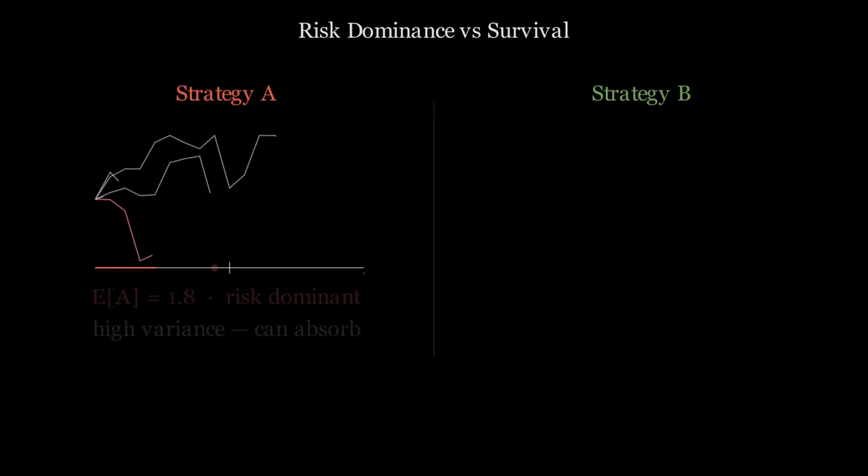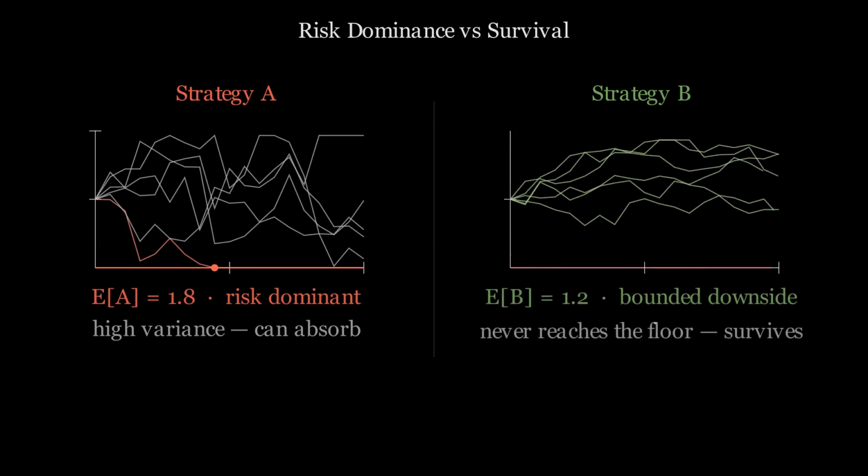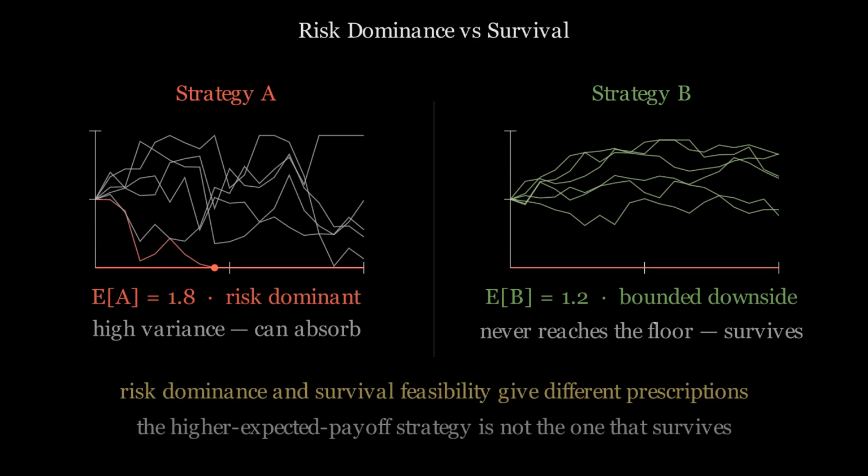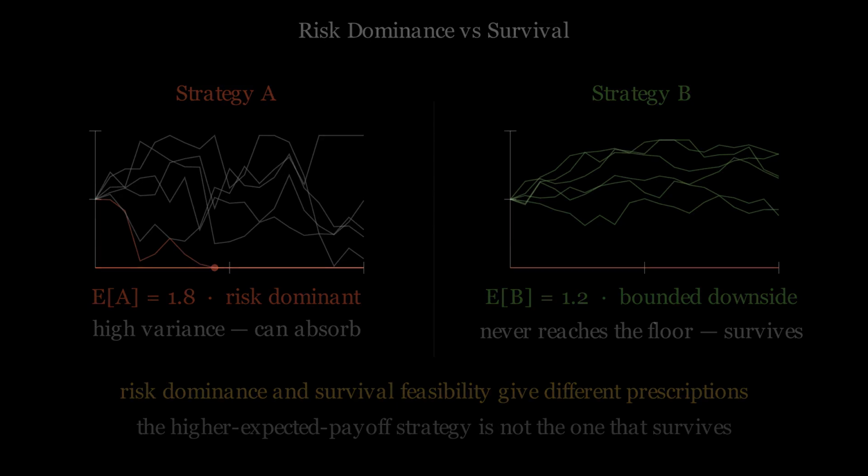In a strategic interaction, one choice can be better than another regardless of what opponents do. This is called risk dominance, but the strategy that wins against all opponents may not be the strategy that keeps you alive. Dominance is a property of expected payoffs. Survival is a constraint on wealth dynamics. These are different problems with different solutions.